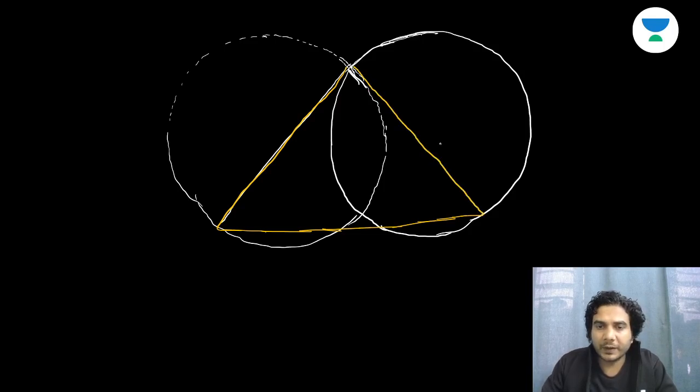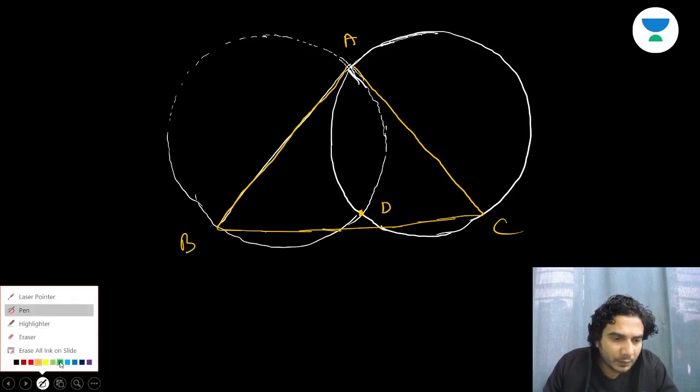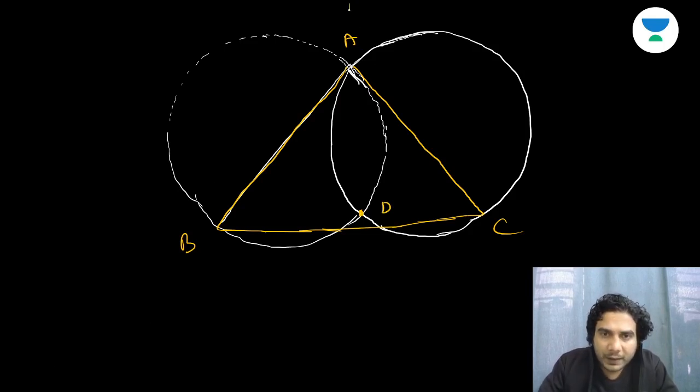So this is the triangle ABC. Now you can see the radical axis is going to pass through A and D, right? So this line, A, D, is the radical axis.